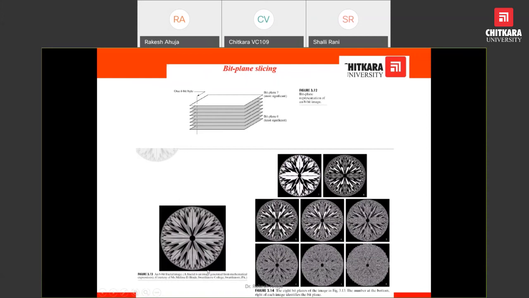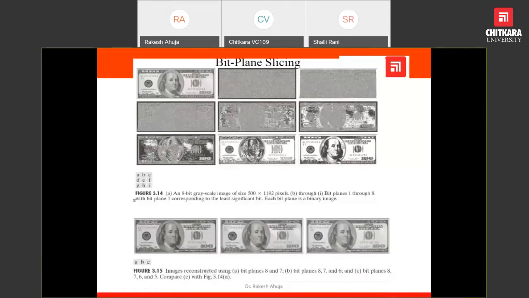So 8 bit planes can be obtained, and the most meaningful information is in the MSB plane. This is another example, an 8 bit grayscale image with a total of 8 planes.